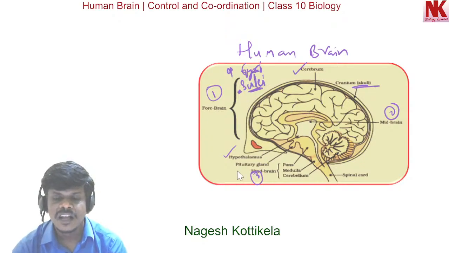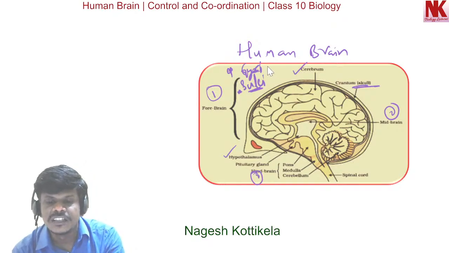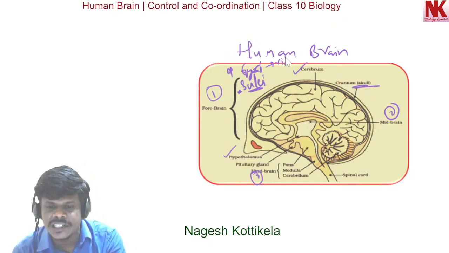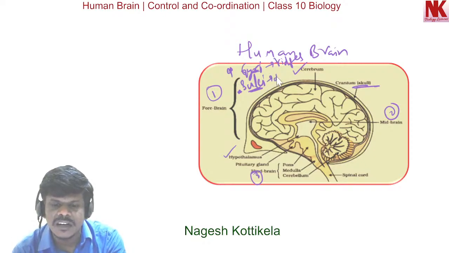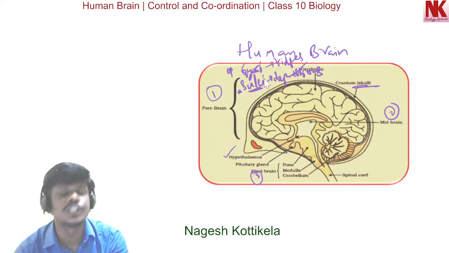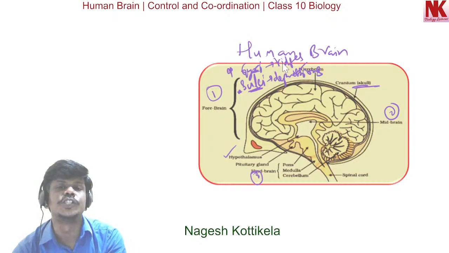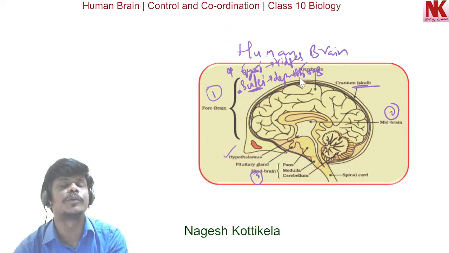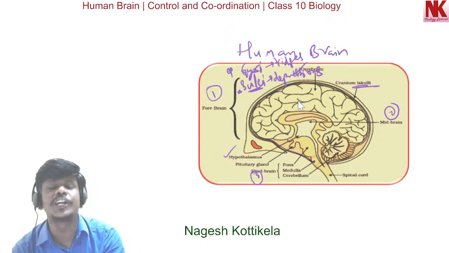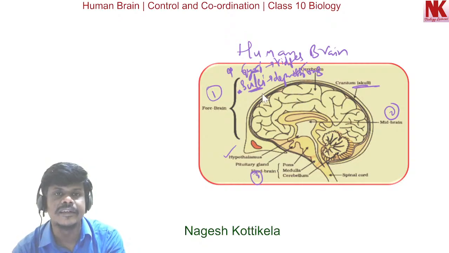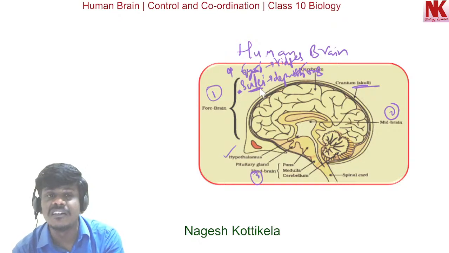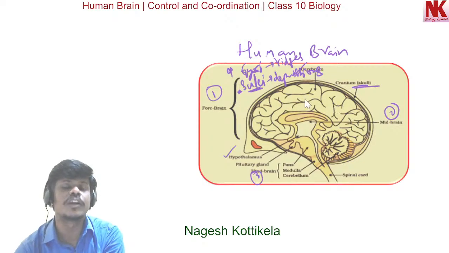Gyri represent the ridges, and the sulci are the depressions. So the elevated parts are called gyri and the depressions are called sulci. These are the folds you can see in the cerebral cortex.